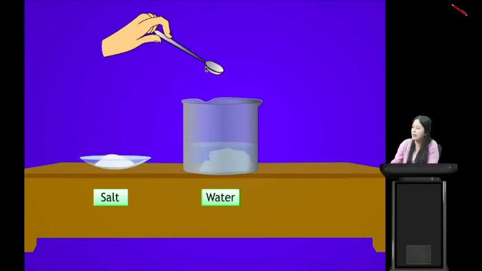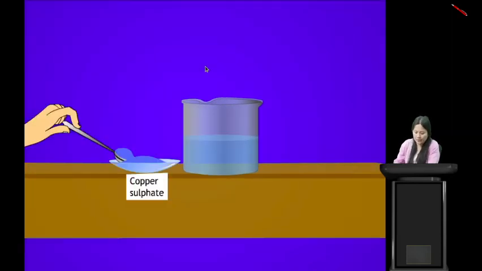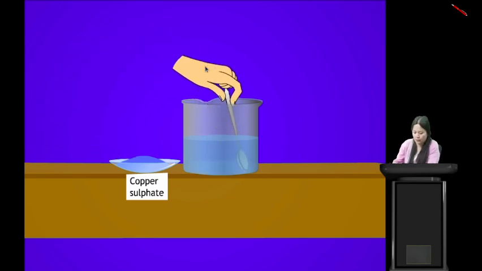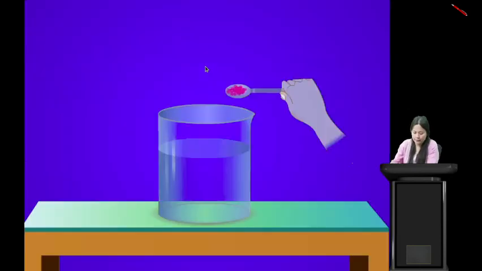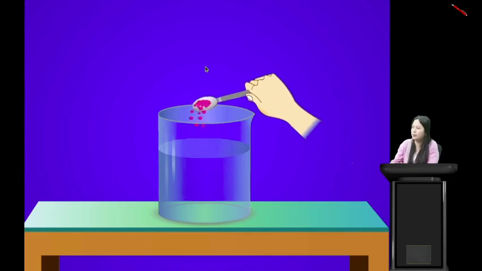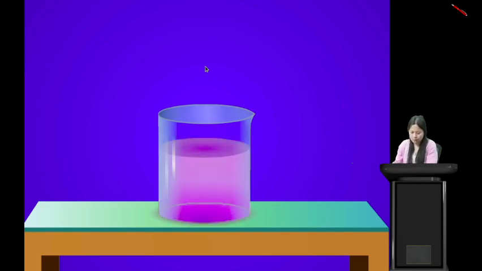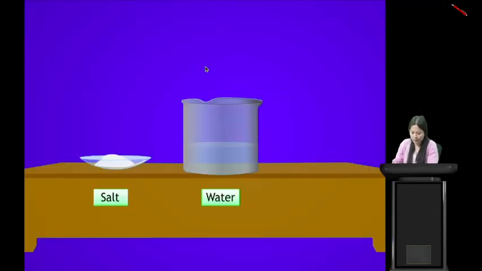Take some amount of salt and put it into the water, dissolve it. Then take a spoon of copper sulfate, add it into the water, and again dissolve it. Then take some potassium permanganate and dissolve it in the water. Those are examples of homogeneous mixtures.